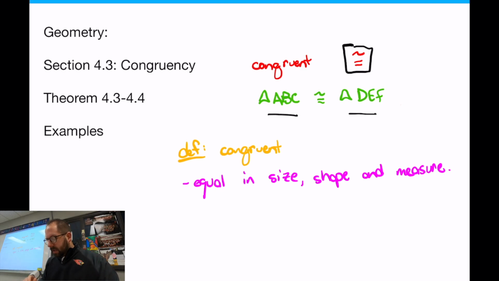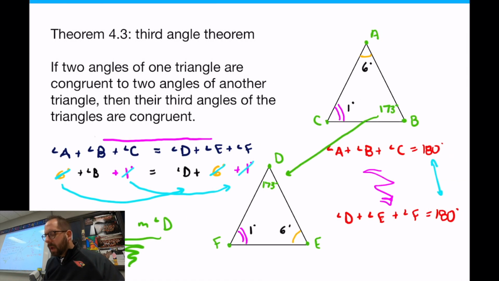All right, let's jump in and take a look at our 2 theorems from yesterday. If you don't remember, Theorem 4.3, this is the exact work we did yesterday. You're given a triangle where 2 angles match 2 angles of another triangle. This was period 7's problem. They picked 6 and 1. You guys picked some small numbers too, but they picked 6 and 1, so I put them in there.